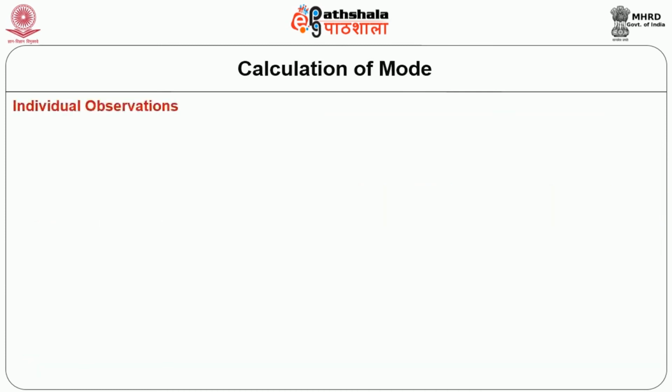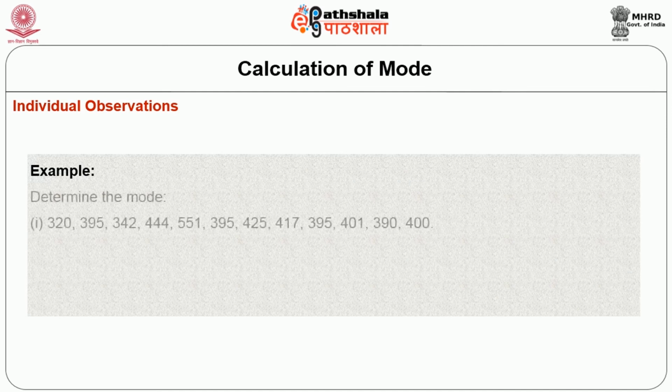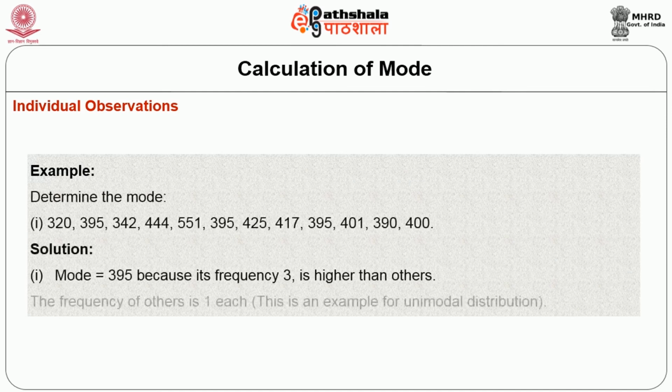Calculation of mode. Individual observations. The following example will clear the calculation of mode for individual observations. Solution: mode is equal to 395 because its frequency, 3, is higher than the others. The frequency of the others is 1 each. This is an example of a unimodal distribution.